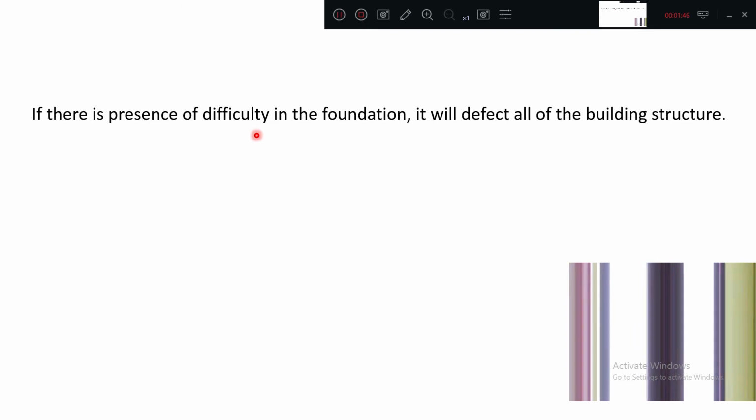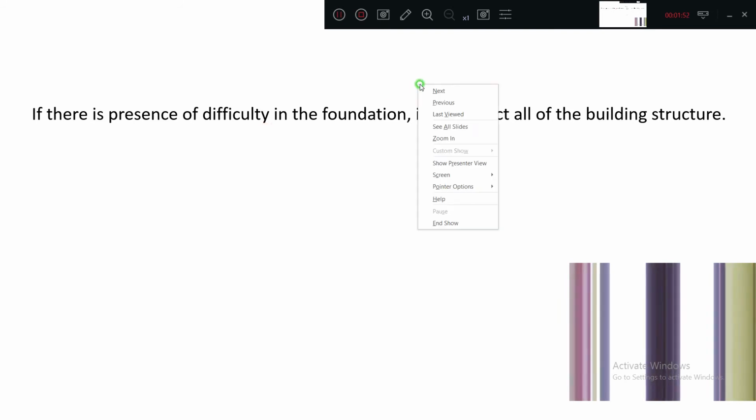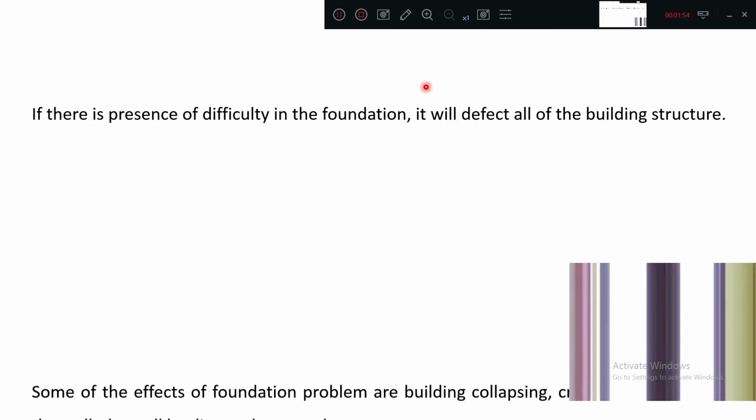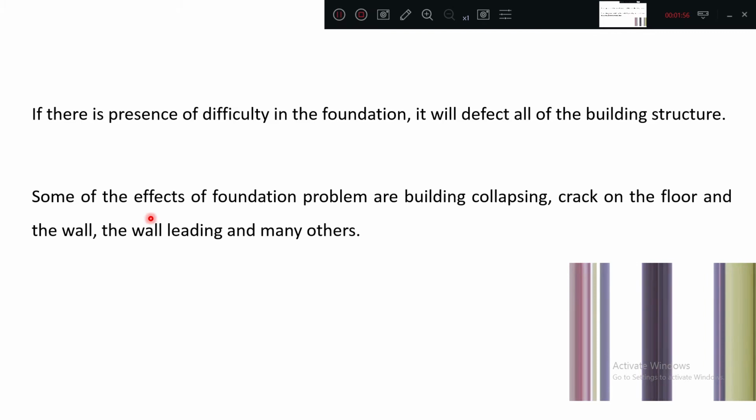If there is a difficulty in the foundation, it will affect the whole building structure. If any foundation problem is there, the total building will get distorted. Some of the effects of foundation problems are building collapse itself, cracks on the floor, cracks on the wall, and walls leaning to one side, and many others.